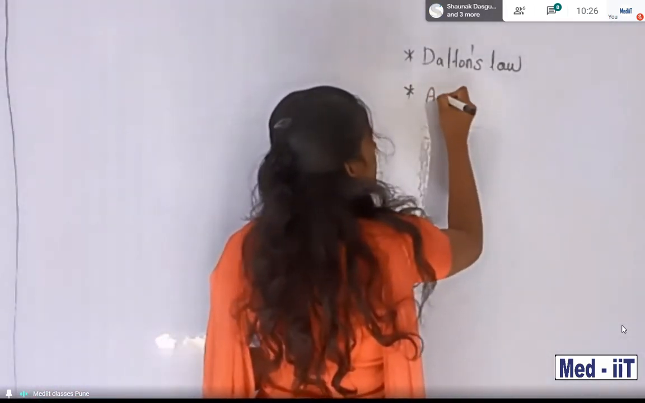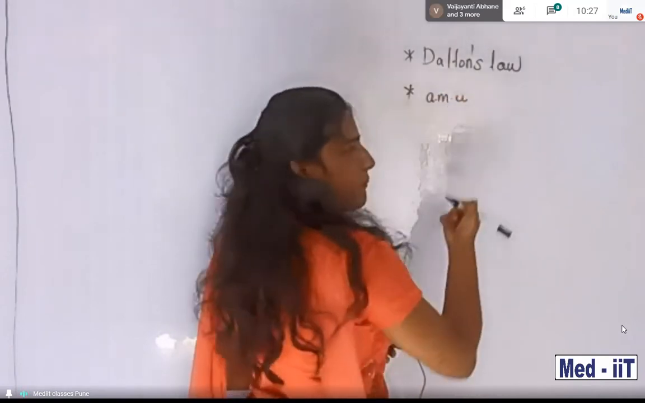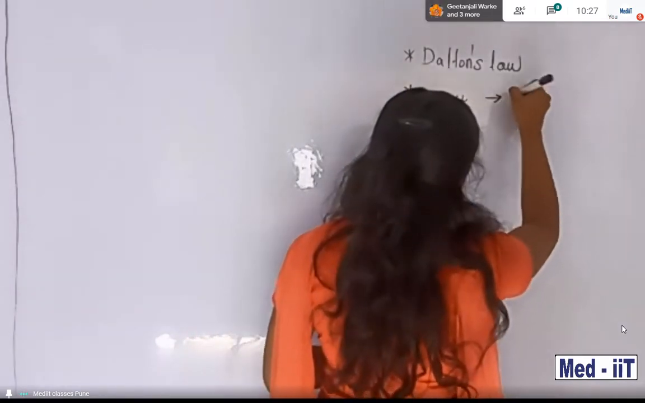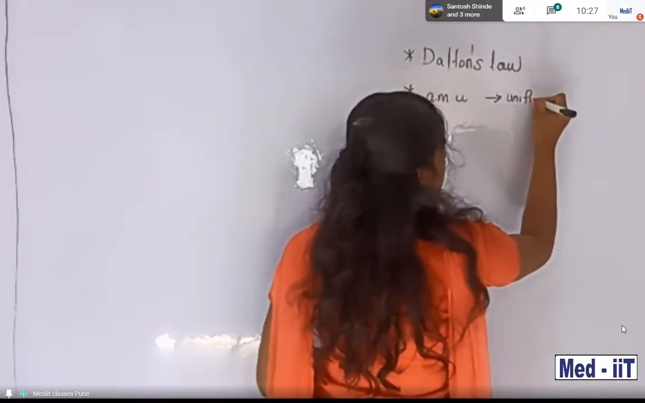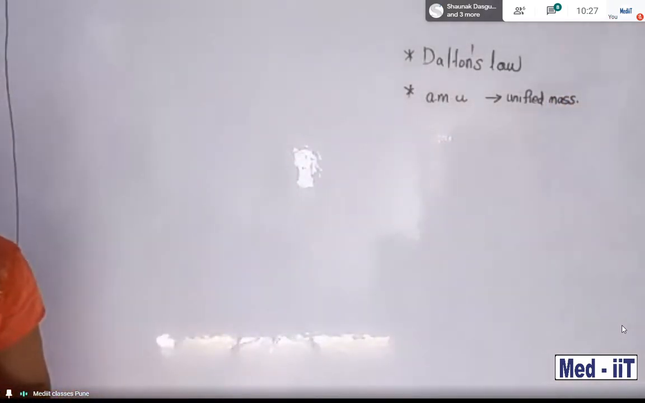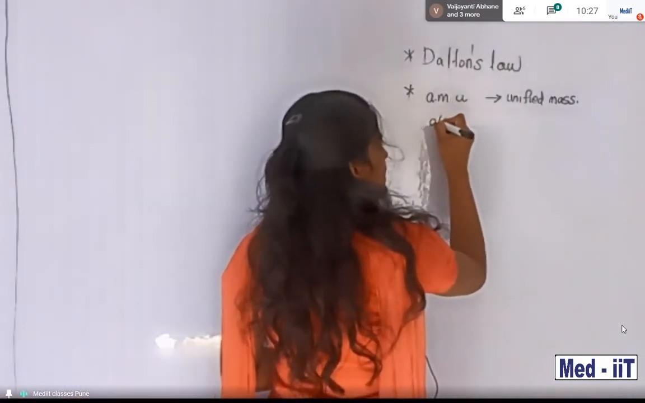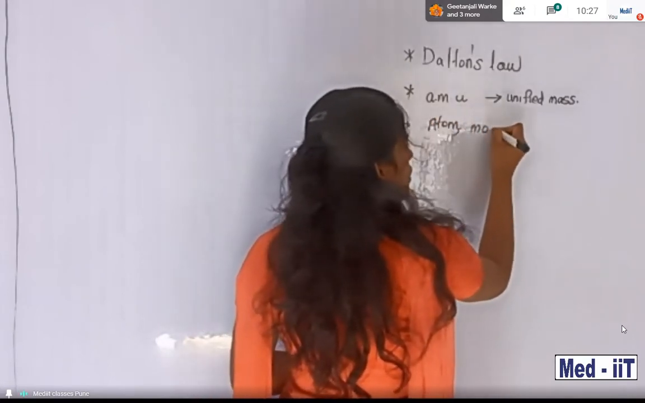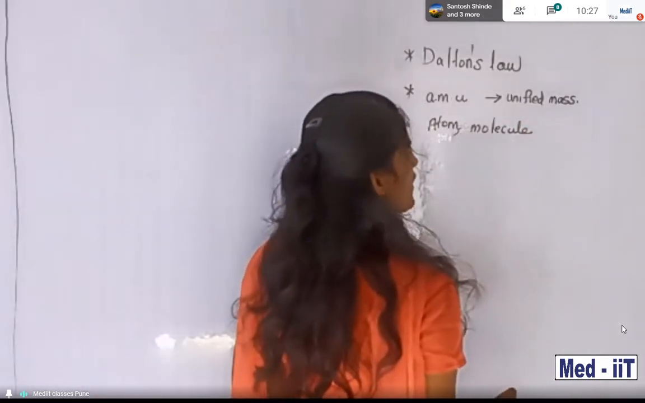Then, what is atomic mass unit, AMU? What do you mean by AMU, atomic mass unit? It is converted into another name, unified mass. Unified mass is there. AMU, atomic mass unit. Then what do you mean by atom? What do you mean by molecule? You are already familiar with everything, but you want to revise once again, right? So atom, molecule.